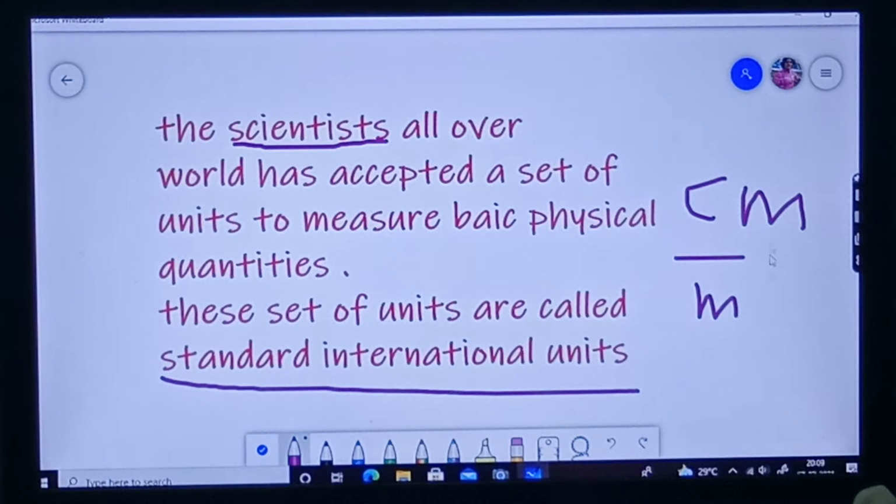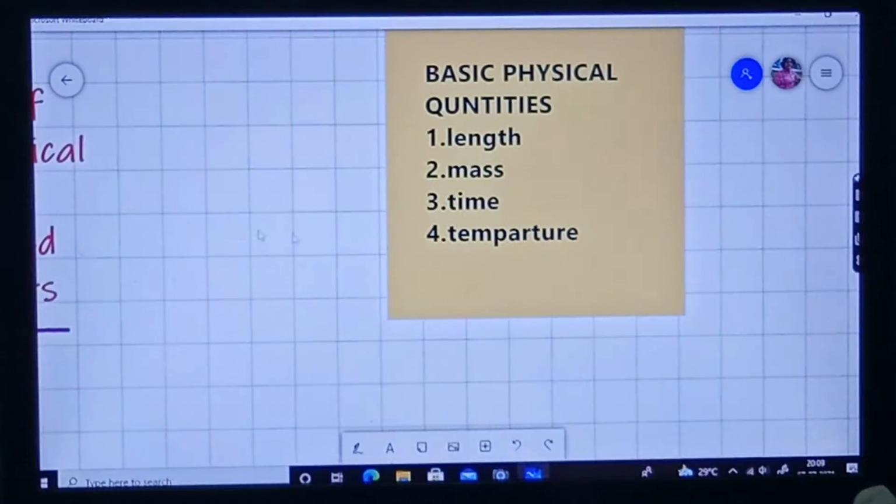So to reduce these differences in trading and exporting, a common set of units was accepted.